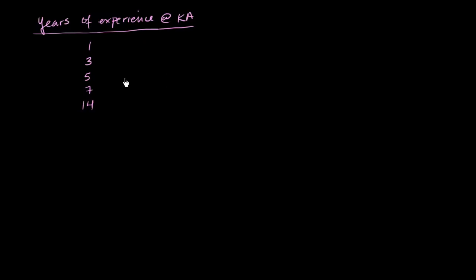Well, we can just calculate that. Our mean experience, and I'm going to denote it with mu because we're talking about the population now. This is a parameter for the population. It's going to be equal to the sum from our first data point, data point 1, all the way to data point 5. We have 5 data points, so we're going to take the first data point, the second data point, the third data point, all the way to the 5th.